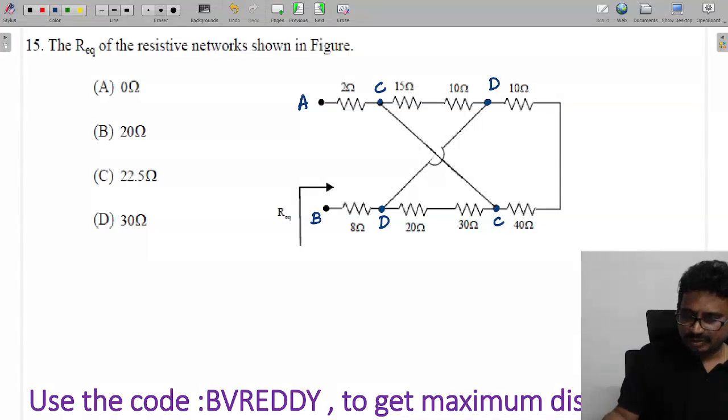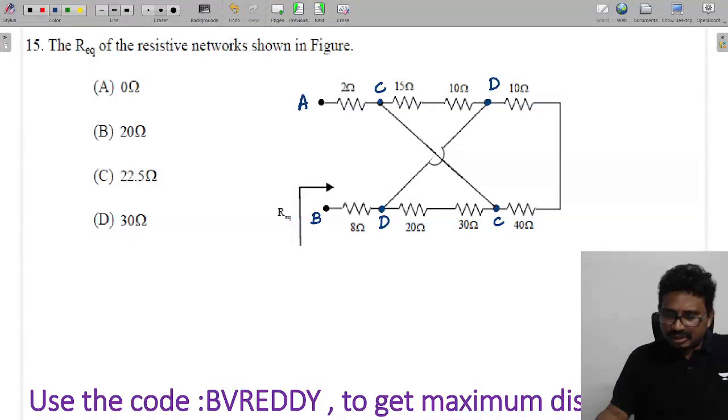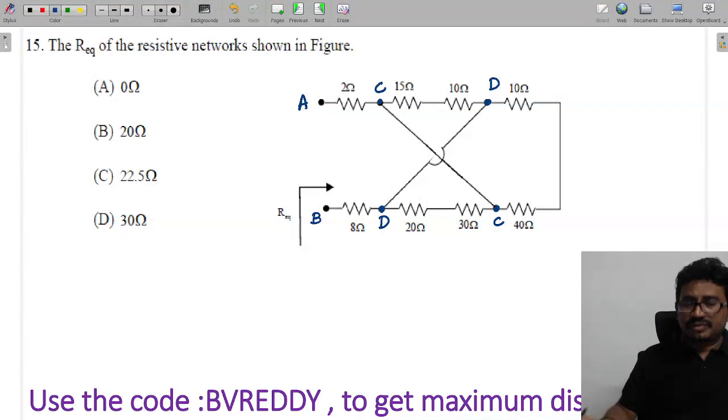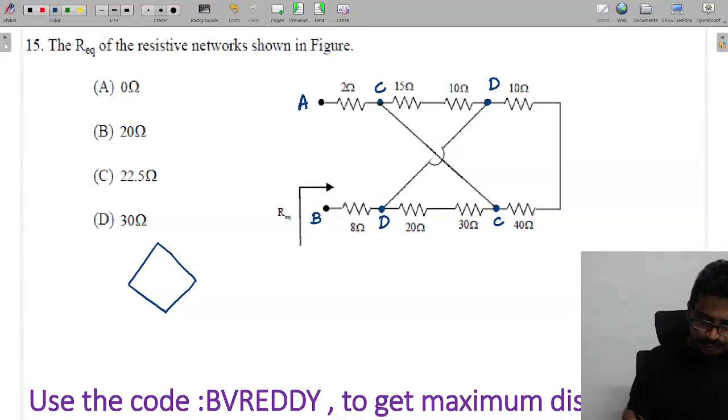Now place it one by one. Since generally four nodes are there, we'll go for the bridge form. This I'm calling A, B, this is C, this is D.